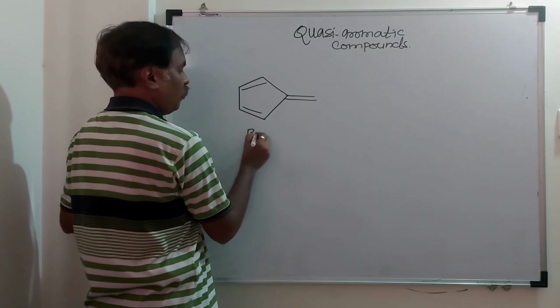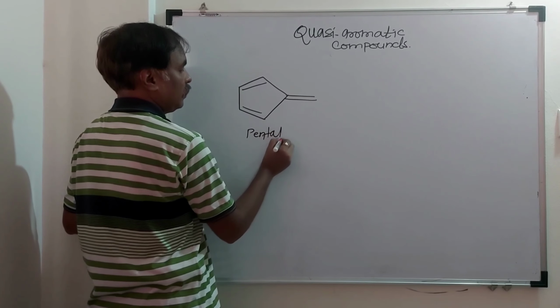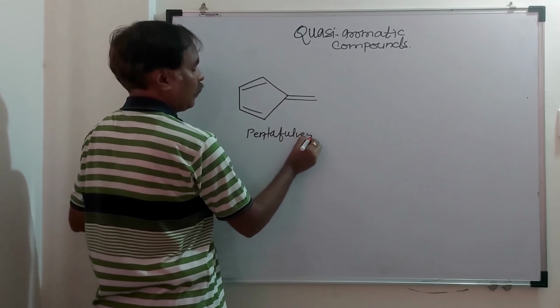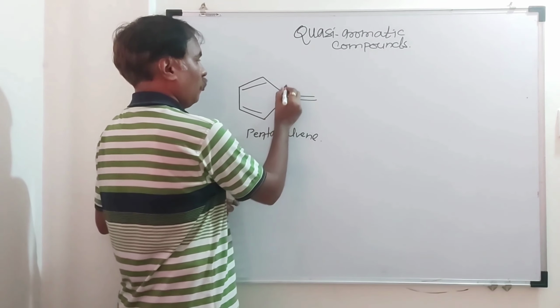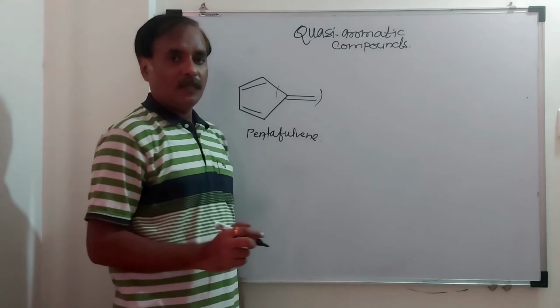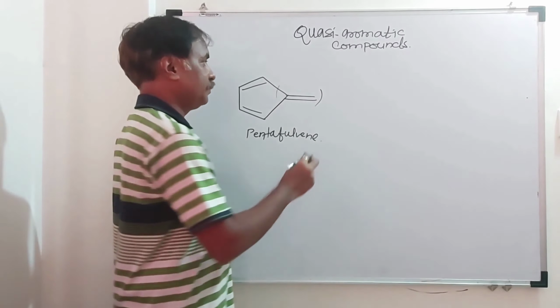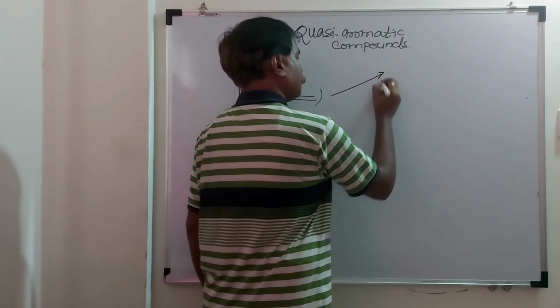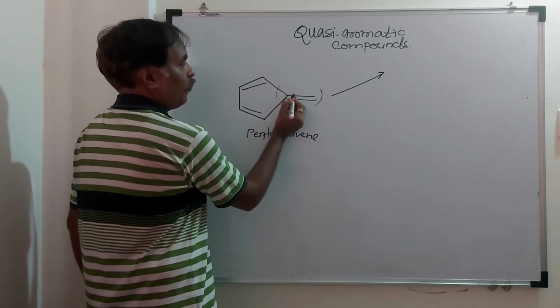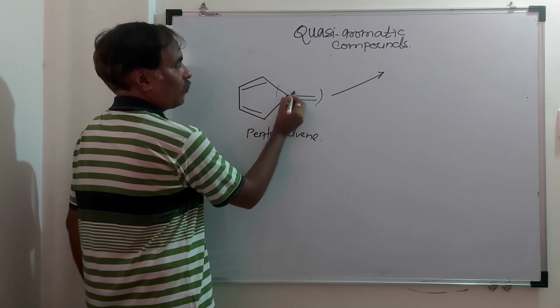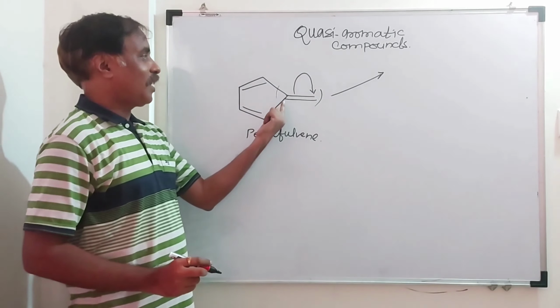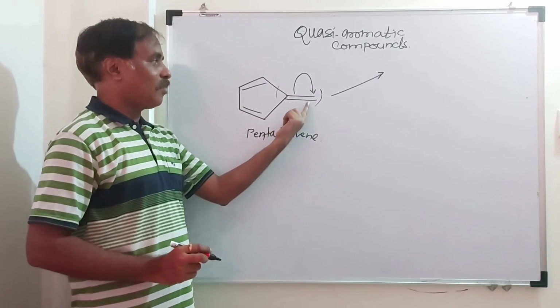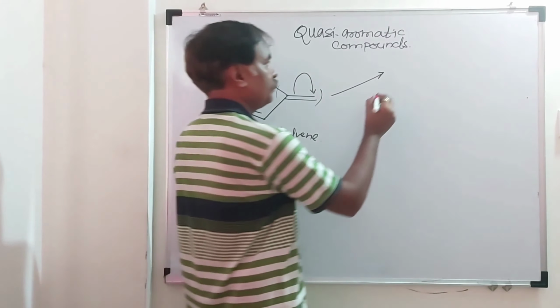Name of this compound is pentafulvene. Here also there is one exocyclic carbon-carbon double bond. Again here two possibilities. Suppose breaking a pi bond and shifting of electrons towards this carbon. So this carbon will acquire positive charge and this carbon will acquire negative charge.